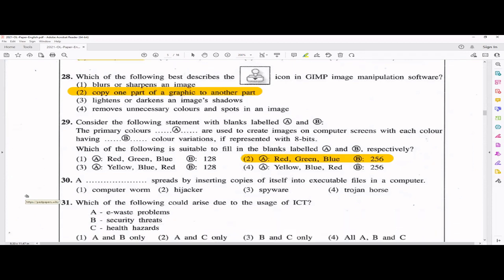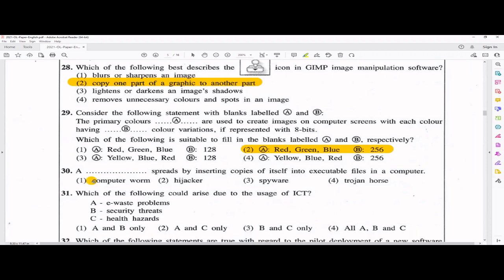30th one. Spreads by inserting copies of itself into executable files in a computer. So that is a computer worm, right? Definitely. But let me show you some theory part there.